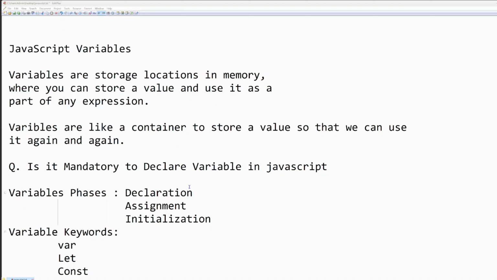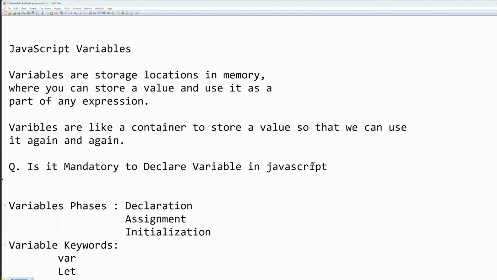The answer is no. Let me write it right here. No. But it is mandatory to declare in strict mode.